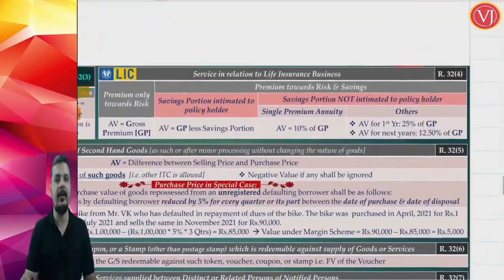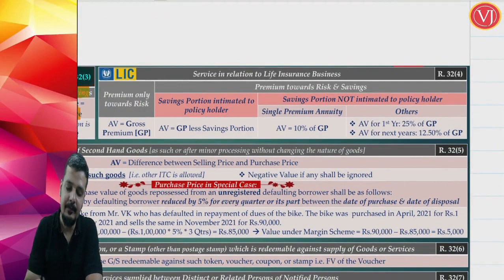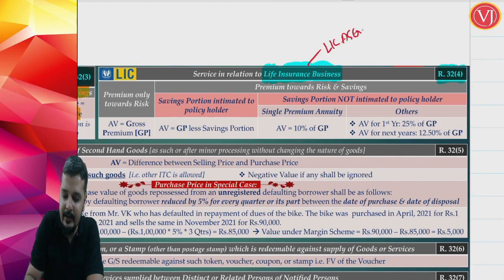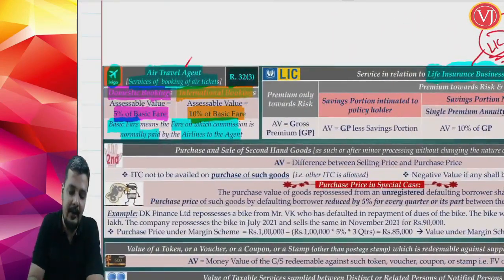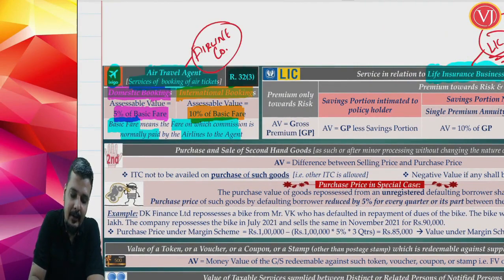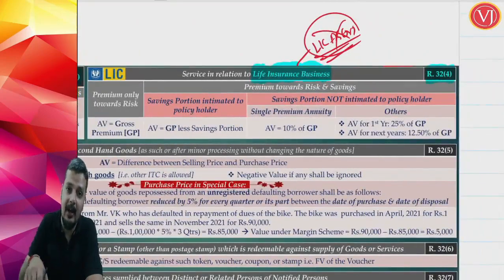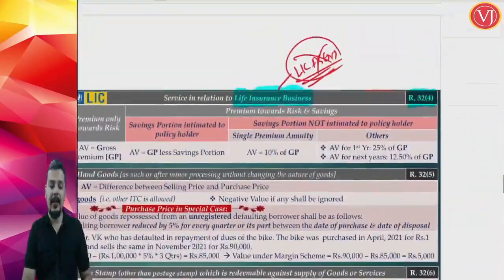Now friends, the next notified scenario is the life insurance company. A very important point to note: here you are not talking about the life insurance agent, normal valuation, you are talking about the life insurance company, Rule 32 sub rule 4. The focus is not on the LIC agent, the focus is on the life insurance company. In the previous case, the focus was on the air travel agent, not the airline company. In this case, the focus is on the life insurance company and not the life insurance agent.